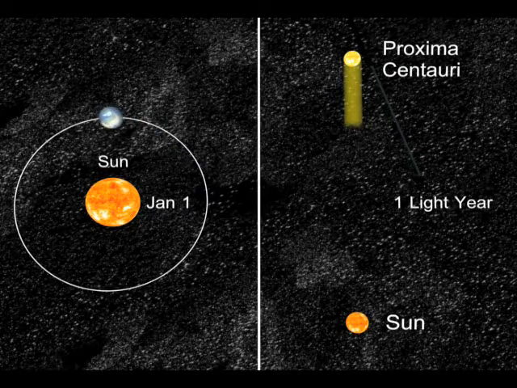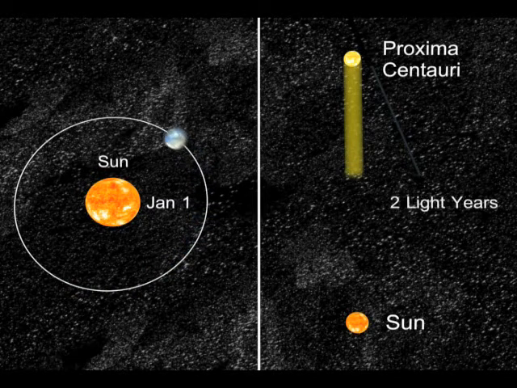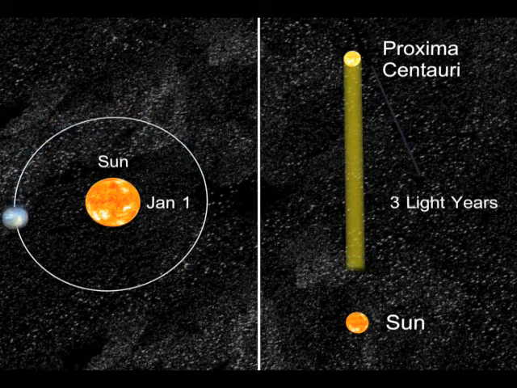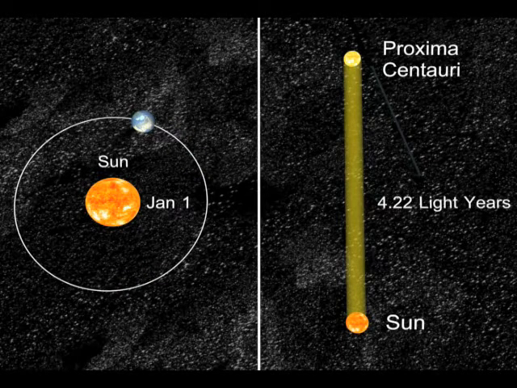Let's see just how far Proxima Centauri is from the Sun in light years. After 2 years, the beam of light is almost halfway to the Sun. This distance is 2 light years. After 3 years, the beam of light has still not reached the Sun. After 4 years, the beam of light has almost reached the Sun. By the time the beam of light from Proxima Centauri reaches the Sun, 4.22 years have passed on Earth. Therefore, the distance from Proxima Centauri to the Sun is 4.22 light years.